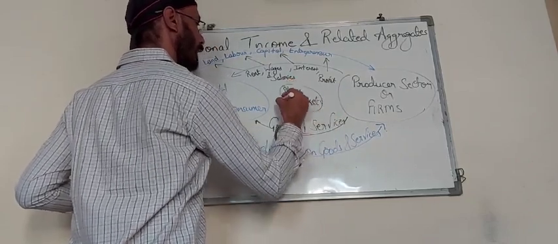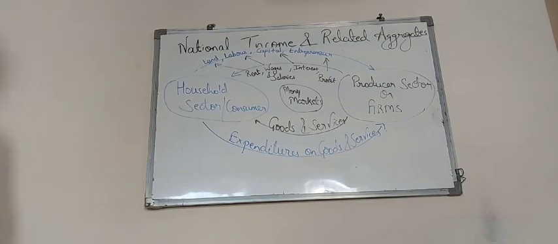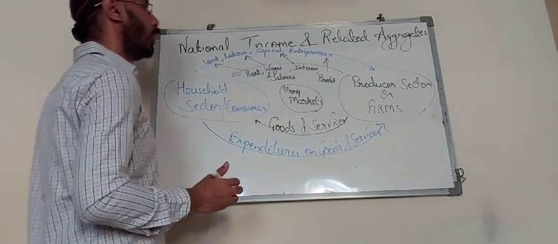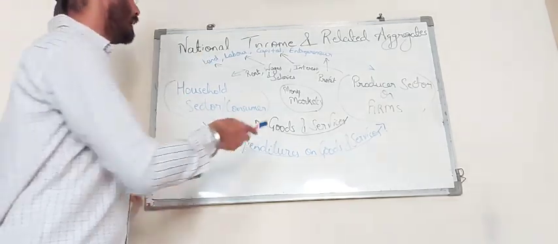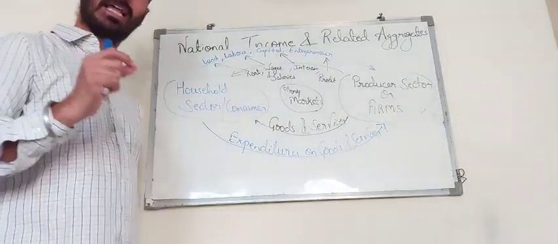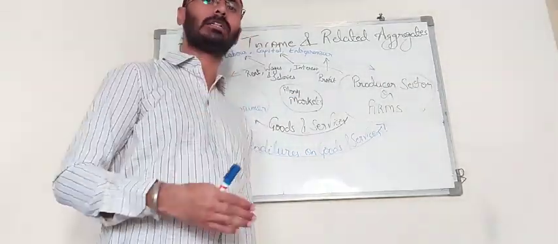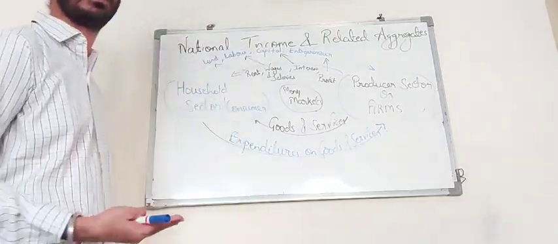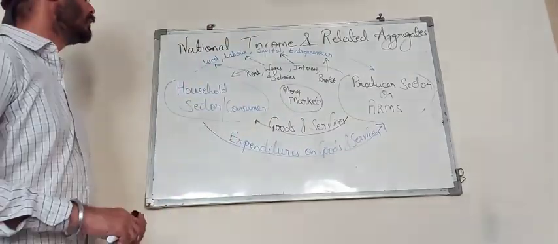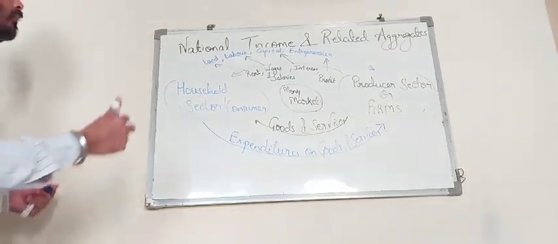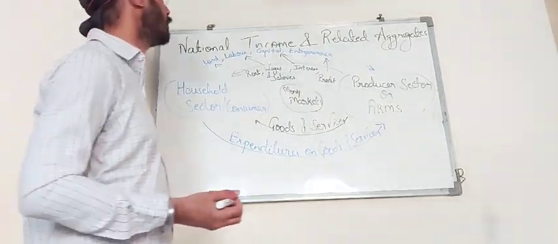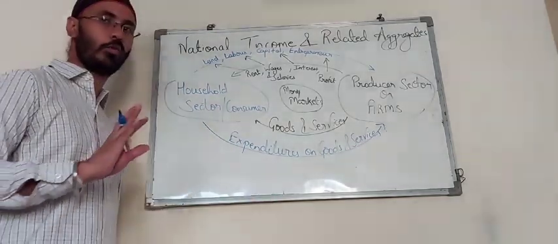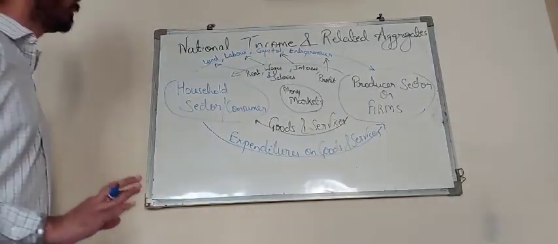So the question arises, what happens if the money market is also there? Again, I am repeating this. Money market is also called the financial system, that refers to the banks, the share market and the other financial systems which exist in the economy. Even with the existence of the money market, there is not much difference made to the circular flow, and the circular flow of income does not stop anywhere. How come?